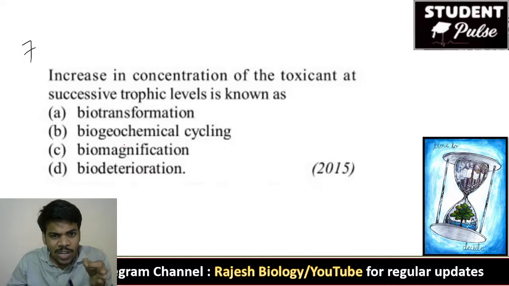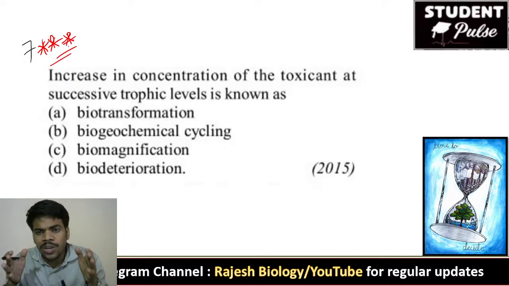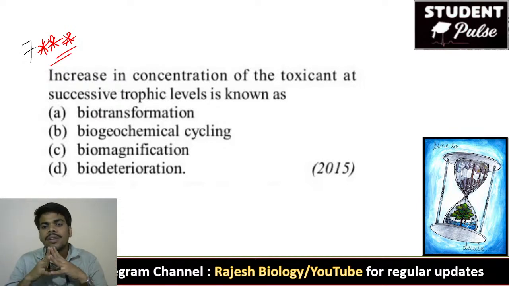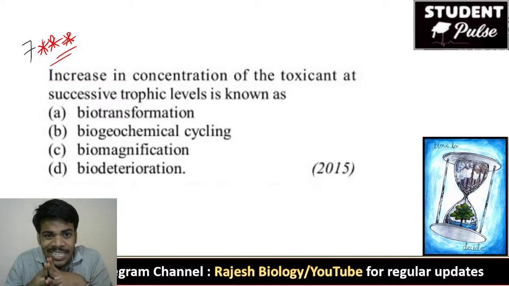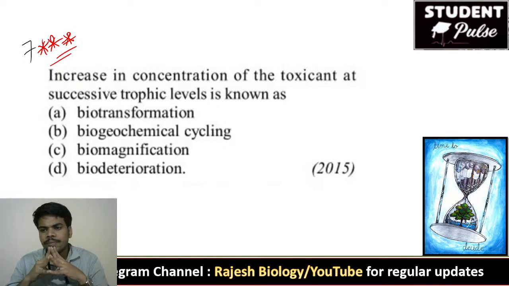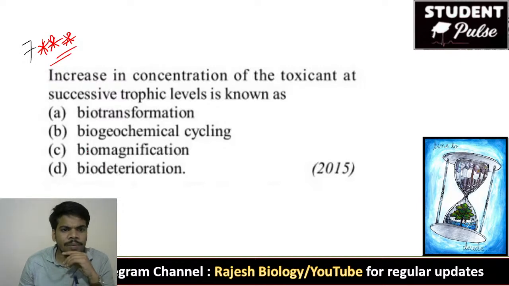Come to the seventh question. Increase in concentration of the toxicant at successive trophic levels is known as? It is a very important question, not only for NEET but also for DSC, SSC and other government examinations. For groups or any other competitive examinations, it is a general knowledge question. Biomagnification, excellent Jnaneswari. That is biomagnification.